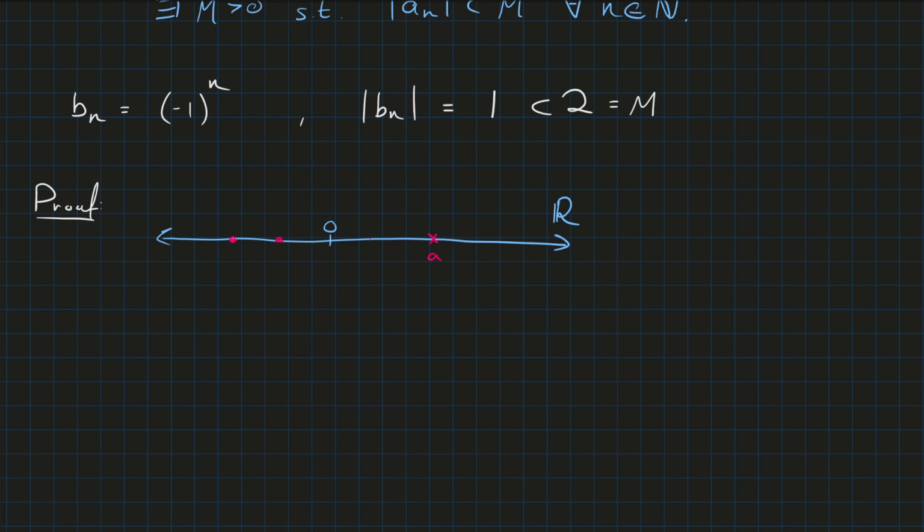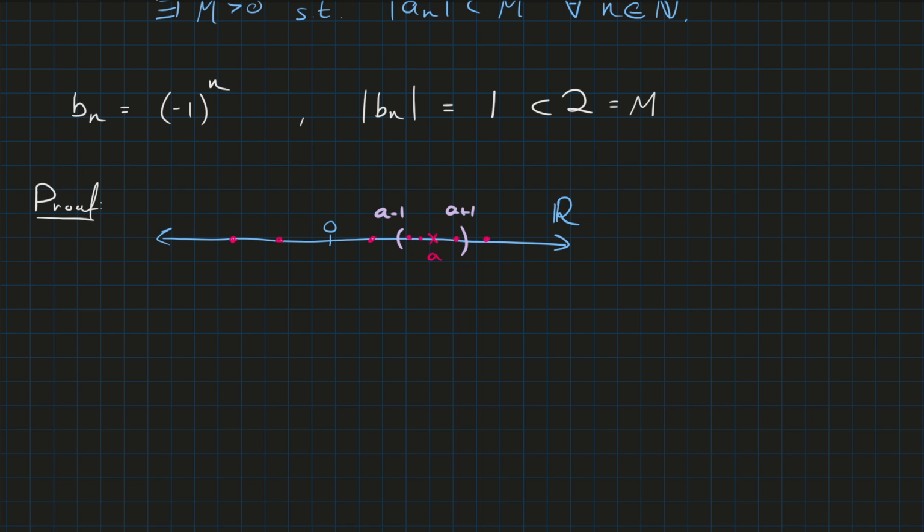It's meandering, but I know that at some point it will be and stay within a radius of 1, from a minus 1 to a plus 1. This is part of the definition of convergence.